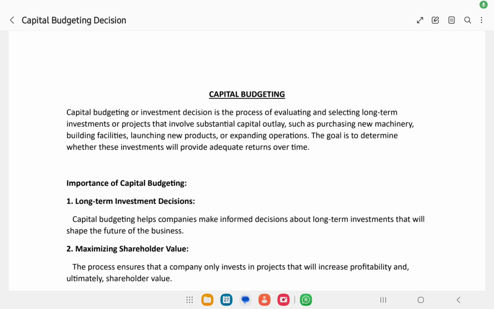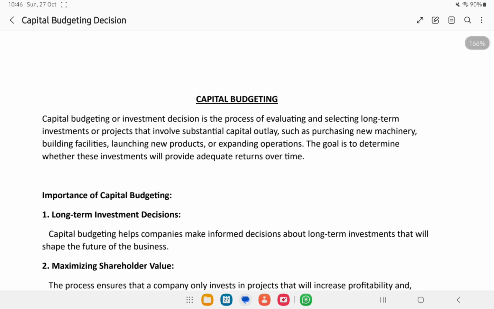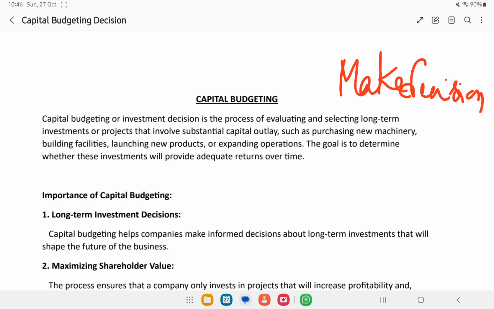Okay, capital budgeting. We know in our life the most difficult thing to do is to make decisions, right? Because we always will have more than one option to do something, whatever it may be. After completing a plus two, if you want to learn something,